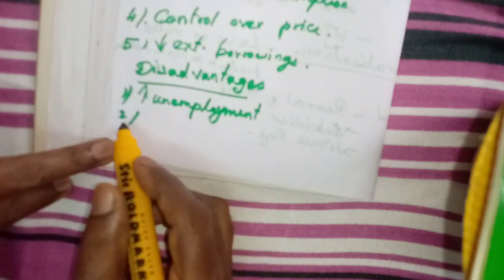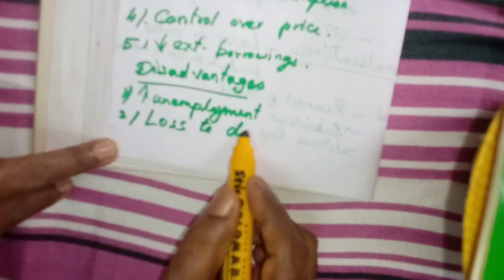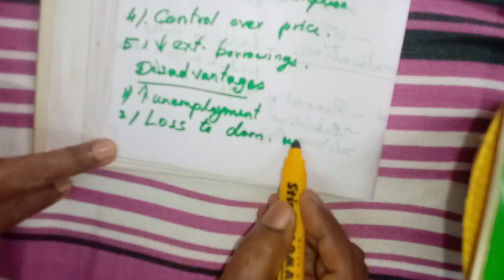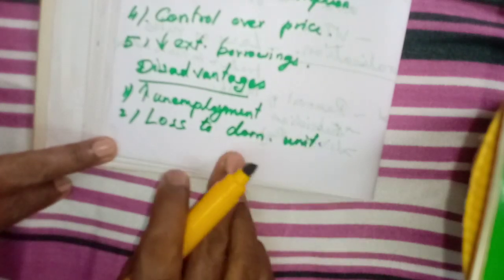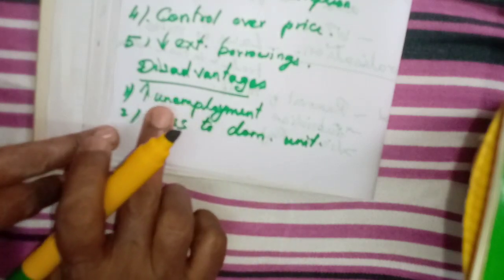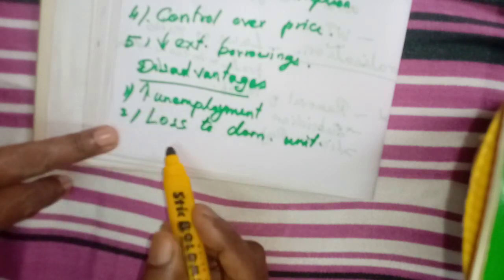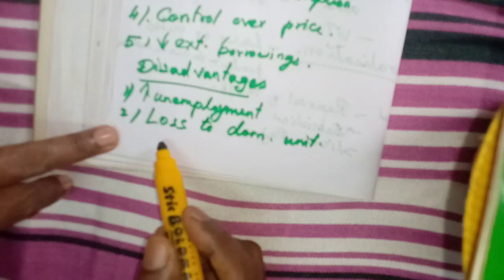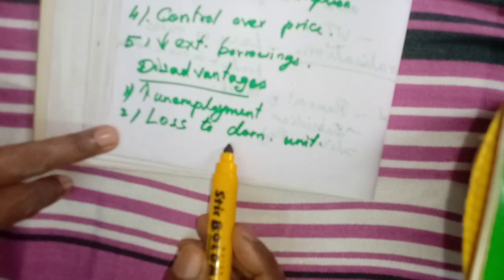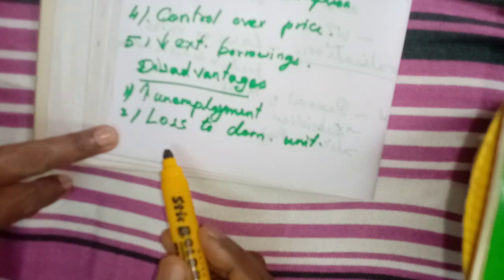Then another one: loss to domestic units. Here they are closing their business, suffering from an unemployment problem, and since very big industries come to India, the small scale industries of our domestic people, those who are already surviving in India, will suffer more, because their products cannot be sold nowadays.